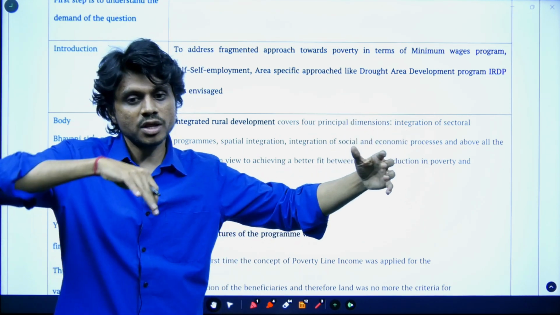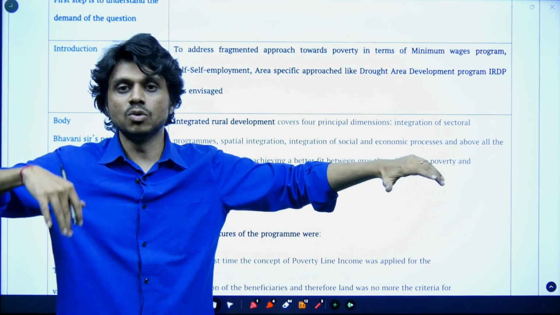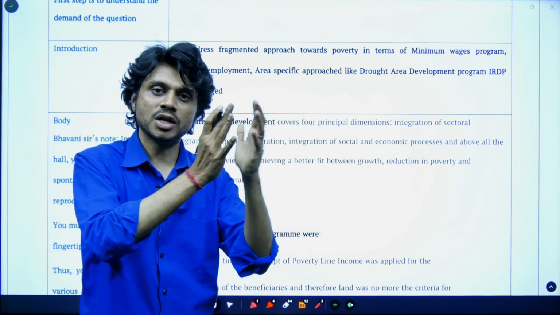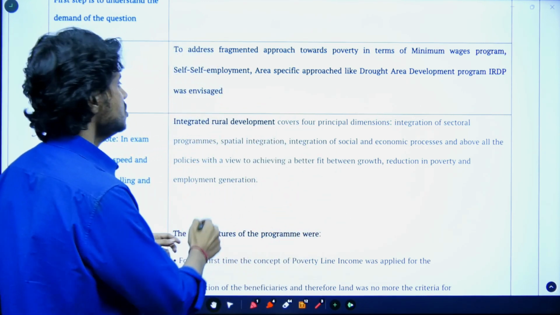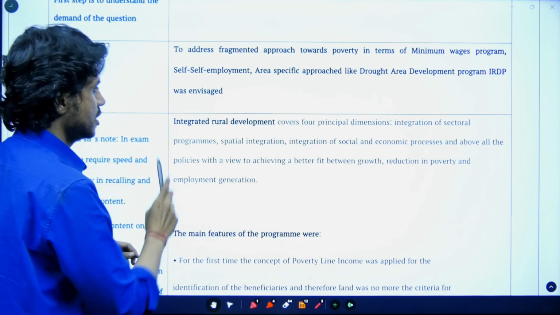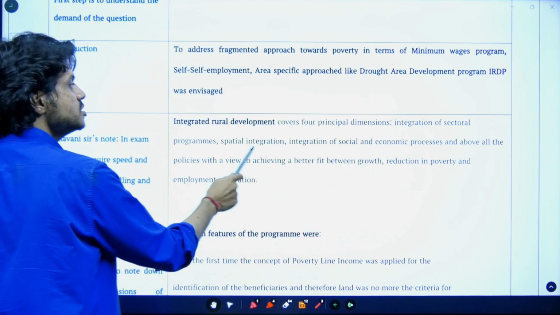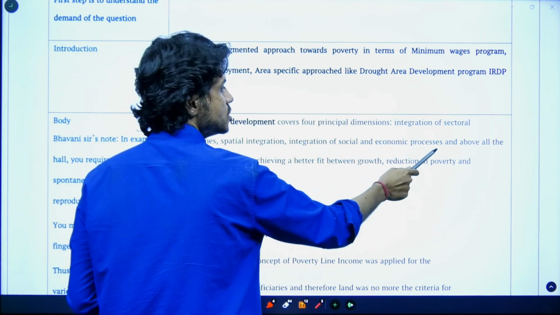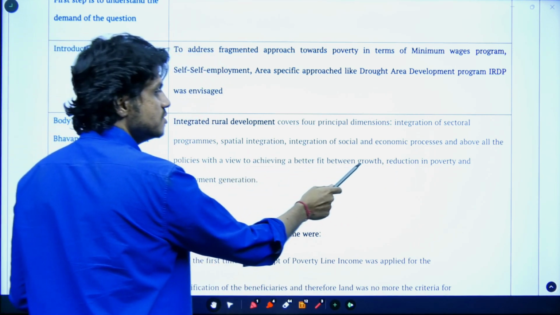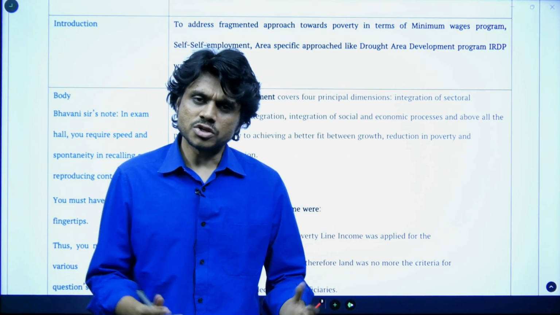It should not look like rural areas are totally backward and urban areas are totally developed and there is no relation or link between them. No. There should be proper development of the rural areas, and proper interlinkages and convergence between the rural and urban areas. And also there should be integration of the different sectoral schemes. This is what it covers. Integrated rural development covers 4 principal dimensions: sectoral program integration, spatial integration, and integration of the social and economic process, and above all these policies, with a view to achieve a better fit between growth, reduction in poverty and employment generation. So this is talking about the convergence model.